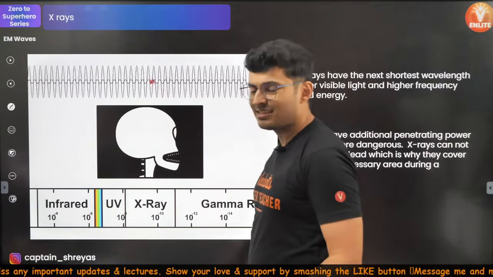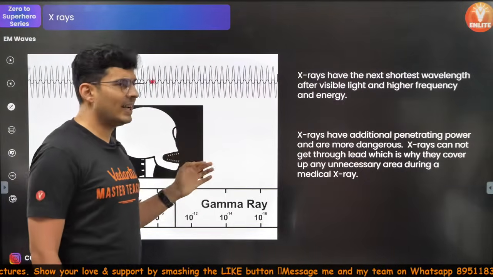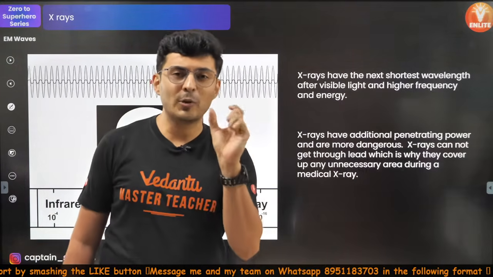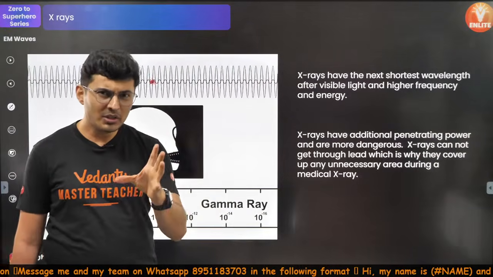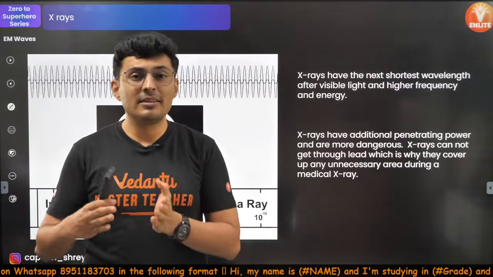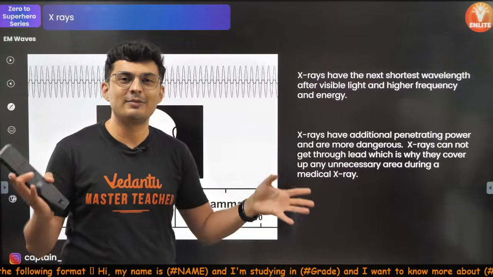Then you have X-rays. X-rays are even higher frequency, even smaller wavelength. In fact, the wavelength of X-rays is very close to the atomic dimensions, meaning the wavelength is in angstroms. So that's the reason why when X-rays pass through crystals, they see these crystals like small openings and they get diffracted.